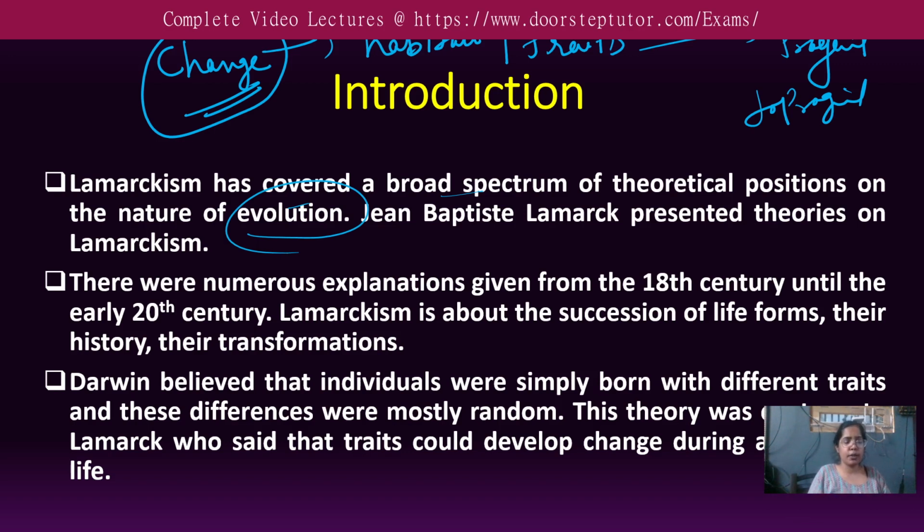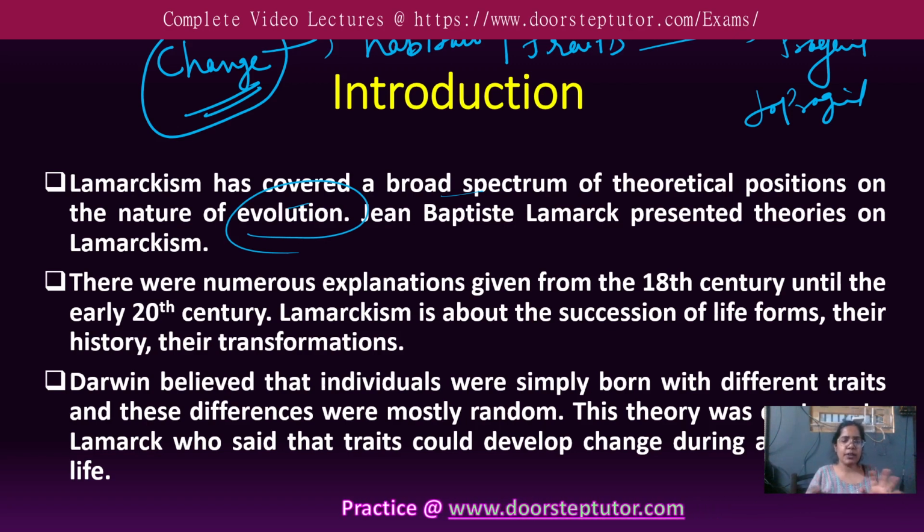Now the question came forward: what type of changes are passing from generation to generation, and how? What evidence do we have? So Lamarck worked over one of the evidences by which he proved that yes, this is the theory of acquired characters. However, this theory was proven wrong in some aspect by another scientist. I will discuss that with you in my last slide.